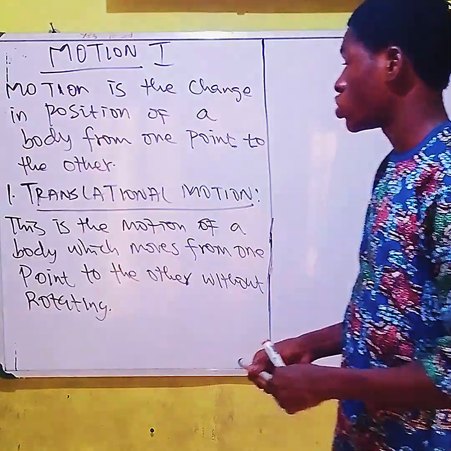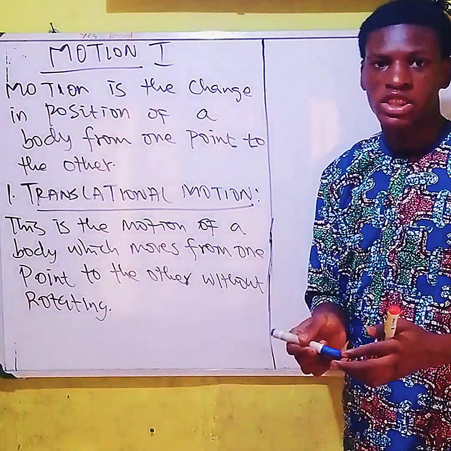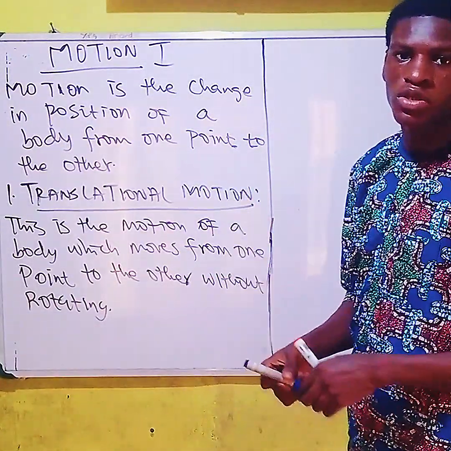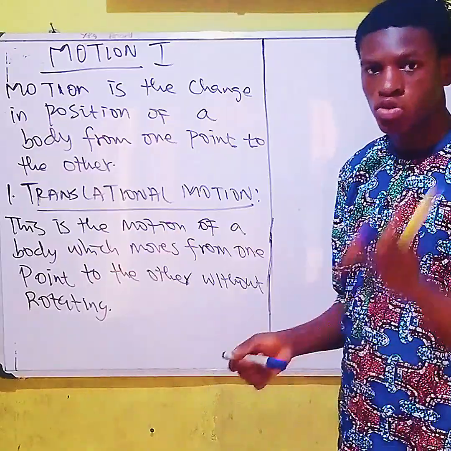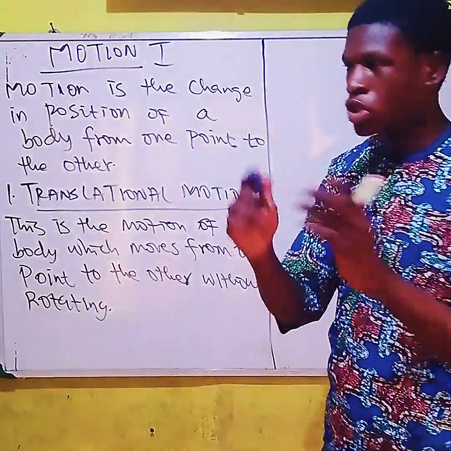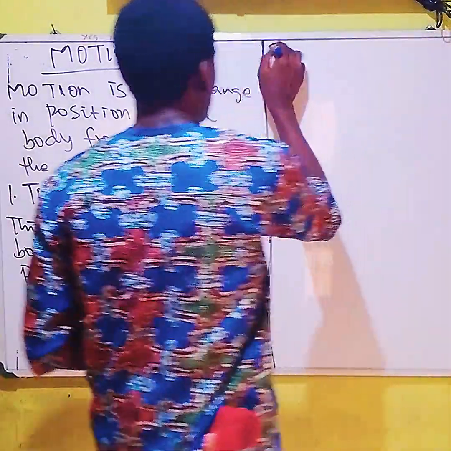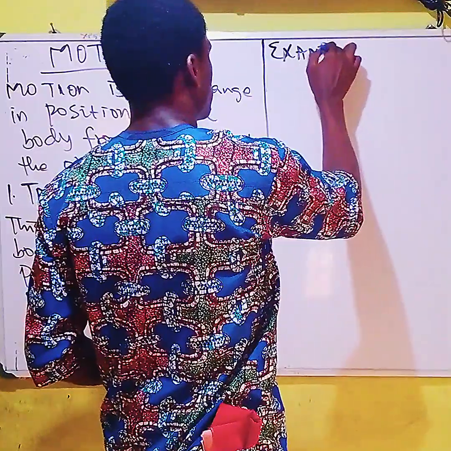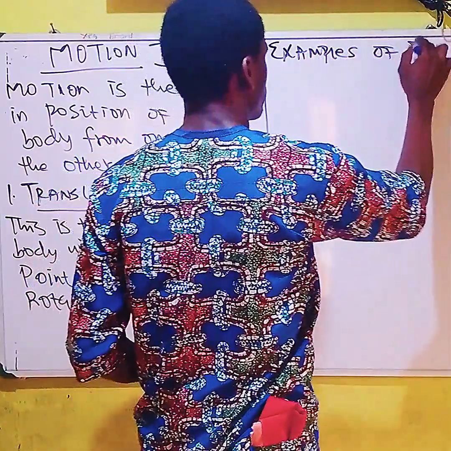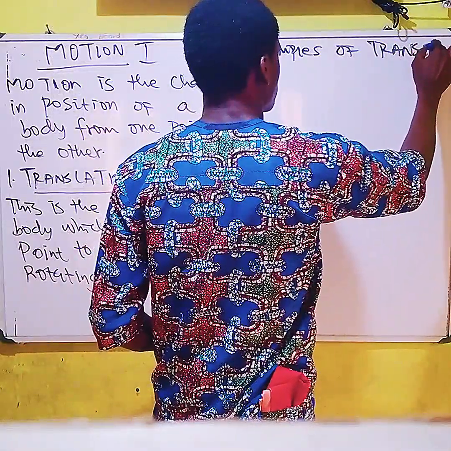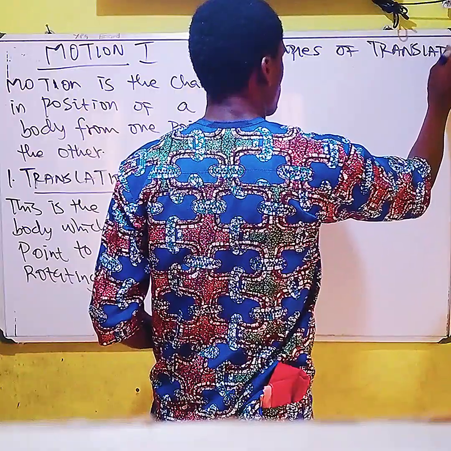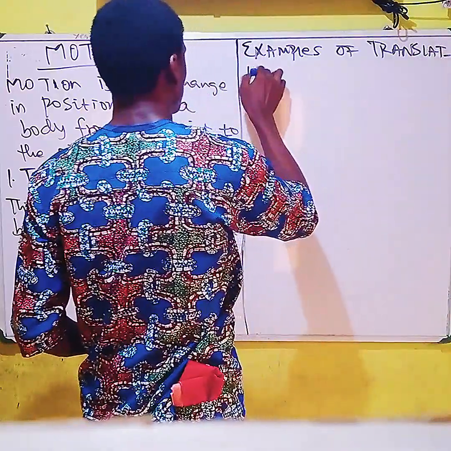And the translational motion has examples. Now let's take note of the examples of translational motion.